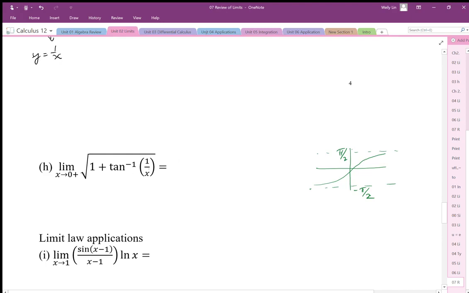If we understand what this graph looks like, arctan, then we can work out the limit of the inside piece and then work out the entire limit. So in this case, this is going to just end up being 1 plus pi over 2. Okay, because as we go out to infinity, this arctan value is just trying to get to pi over 2. So that's our limit.